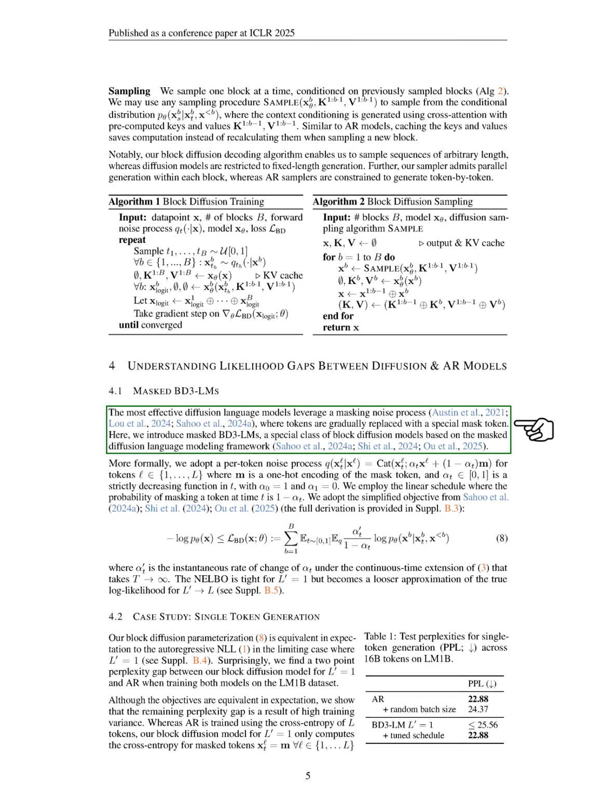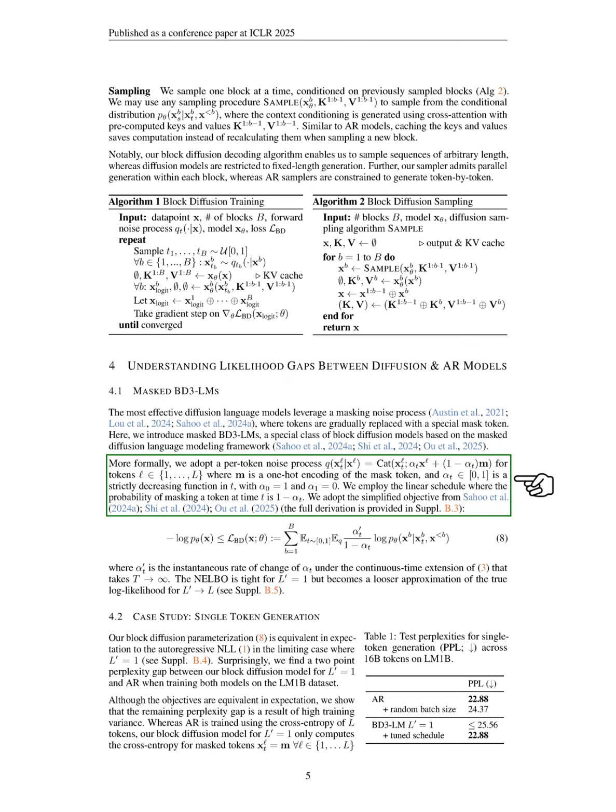We introduce masked BD3LMs, a specific type of block diffusion model that uses a masking noise process, where tokens are gradually replaced with a special mask token. More formally, we implement a noise process for each token, where the mask token is represented in a one-hot format, and we use a decreasing function for the noise over time. We follow a linear schedule for the probability of masking a token, and we adopt a simplified objective for our model, with the full derivation available in the supplementary materials.